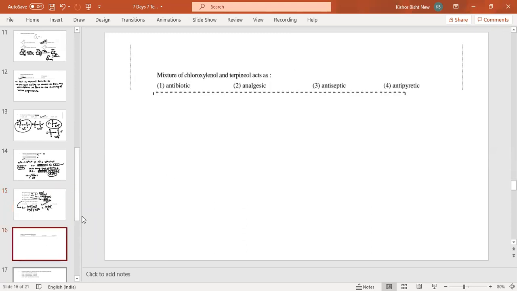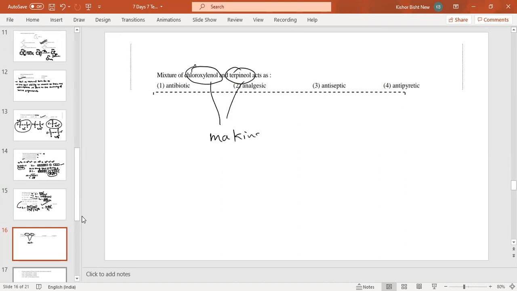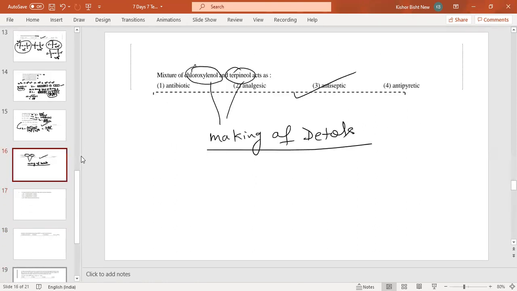Come to the next. The mixture of chloroxylenol and terpineol acts as. Both are used in the making of Dettol. These are the constituents of Dettol. And Dettol is an antiseptic. Please remember that. This question I have already discussed in my earlier video. Please go through it. I have already drawn all the structures of terpineol and chloroxylenol.